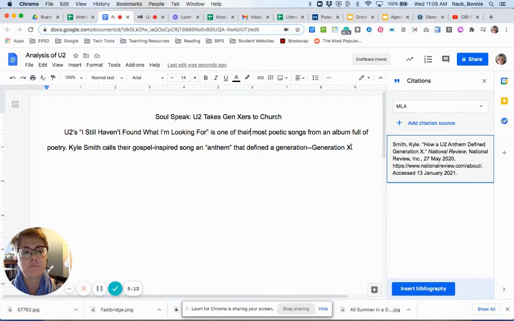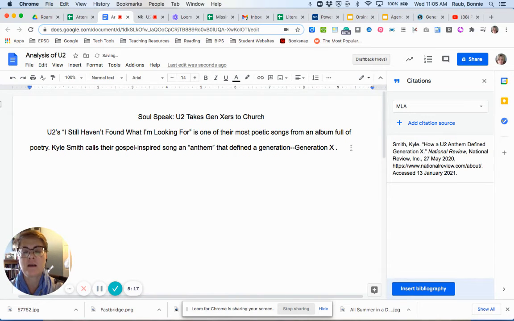So here's the other beautiful thing. I'm going to put my cursor at the end of the sentence where I want to cite what Kyle Smith has said here. So all I need to do when my citation bar is open is click on Cite, and look, voila, they cite this particular source for me.